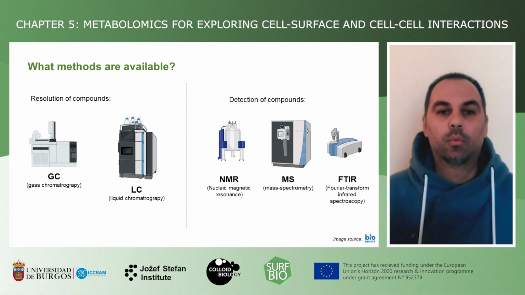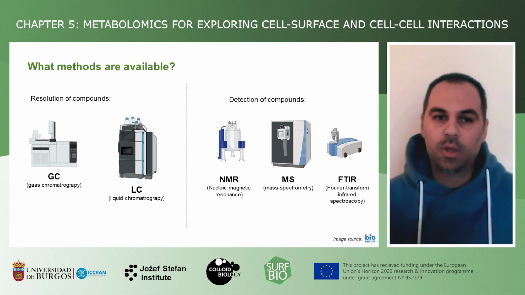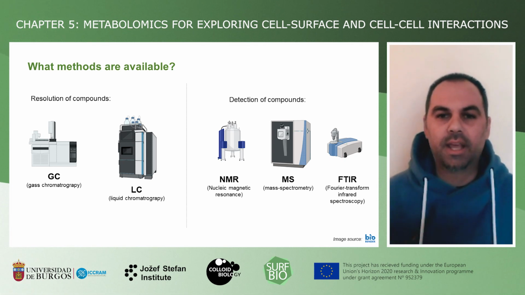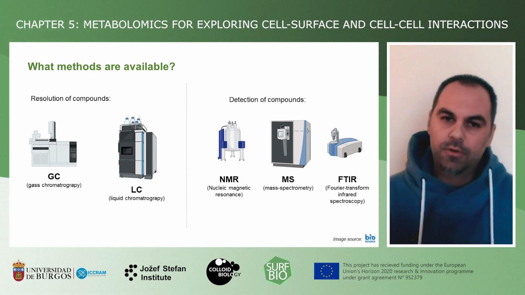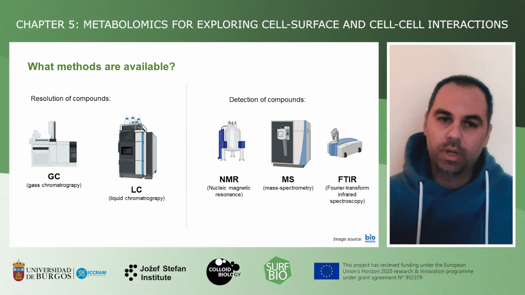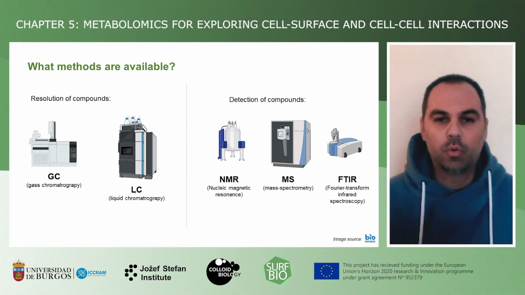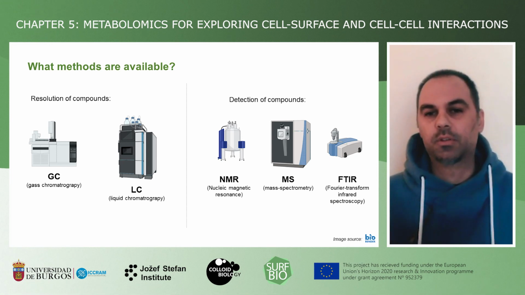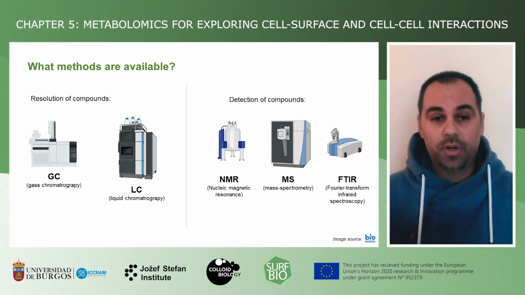On the one hand, we have to take care of the resolution of this complex mixture of compounds so that we are able to detect individual ones. We can use gas chromatography or liquid chromatography to do this. On the other hand, we have to think about how to actually detect, identify, and quantify these individual compounds that we have resolved. For this, we can use nuclear magnetic resonance, mass spectrometry, and different types of spectroscopy.